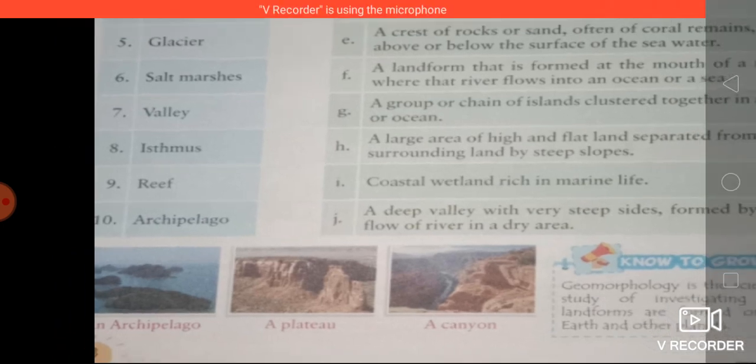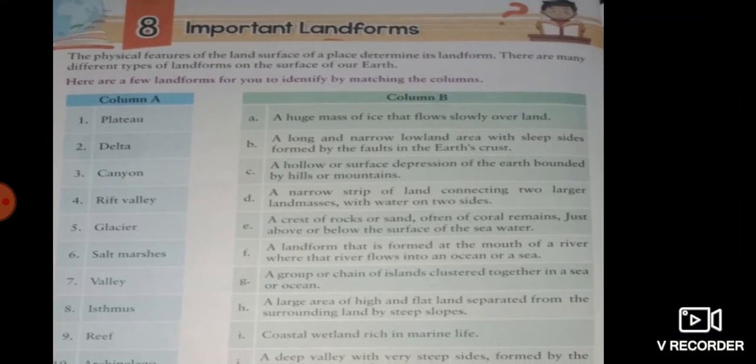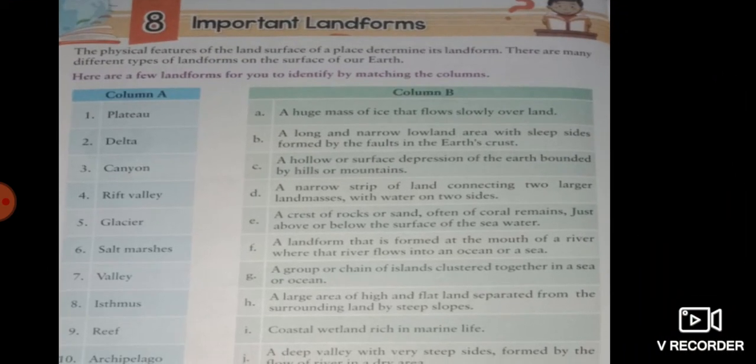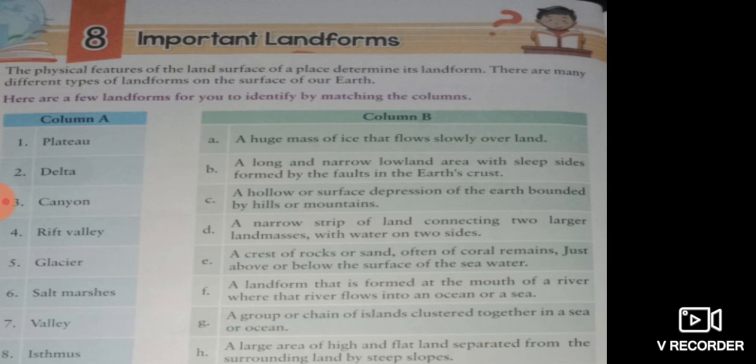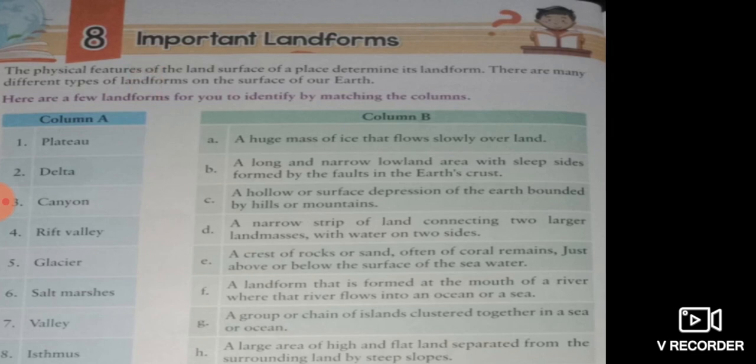So I explained to you a little about all the landforms, so you can connect them. You can match column A with B, but don't use lines for matching. You can write the correct answer just in front of, like, the plateau. Plateau is a large area of high and flat land, so you will write H just in front of plateau. Similarly, you will complete the remaining part.